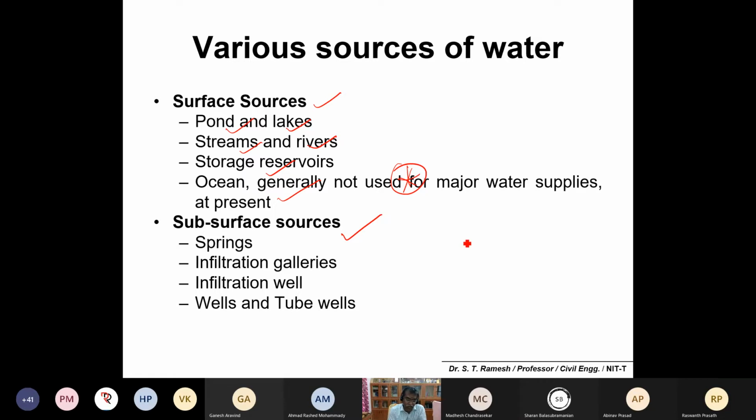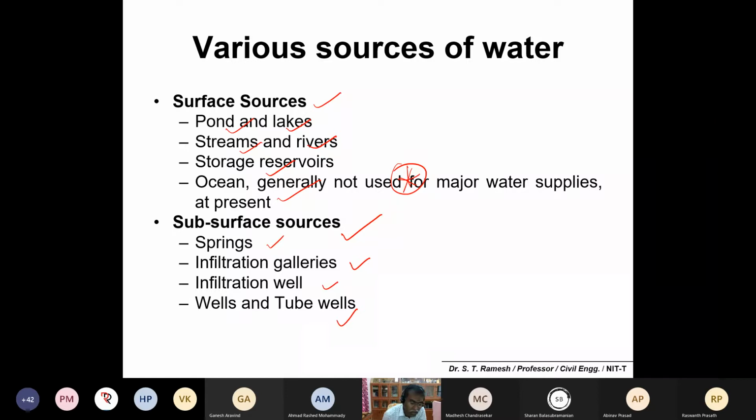The Indian situation is not like that. They may also supplement water along with the major water supply systems. Subsurface sources are below the ground, and you would also have heard the terms spring, infiltration galleries, infiltration wells, wells and tube wells.